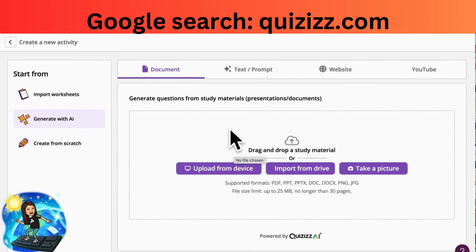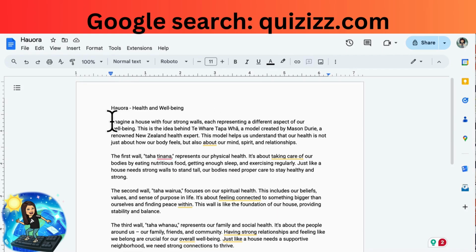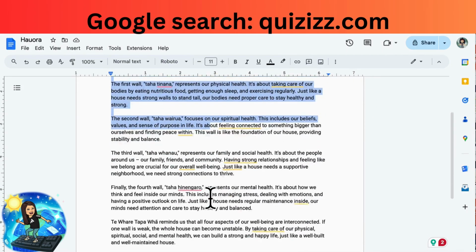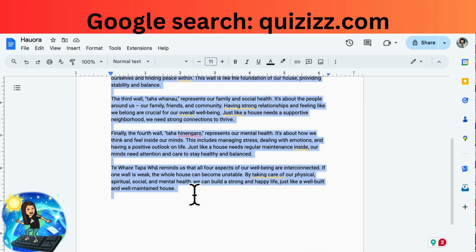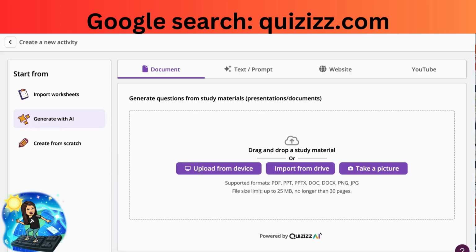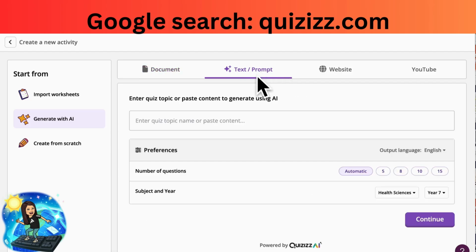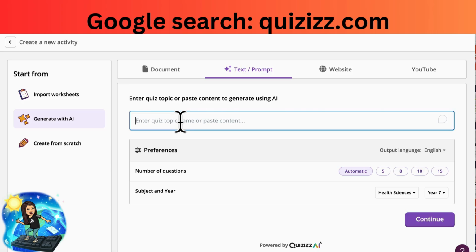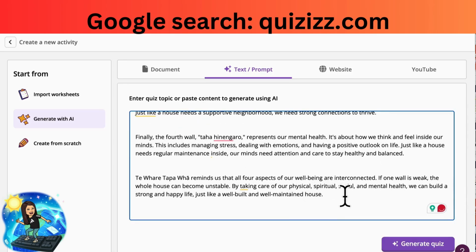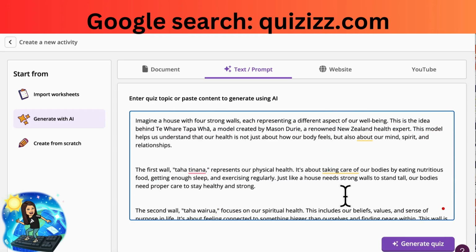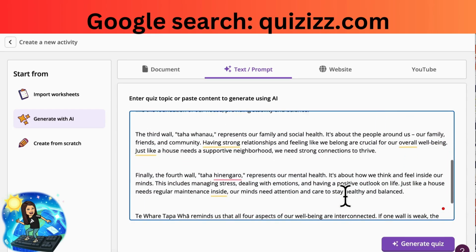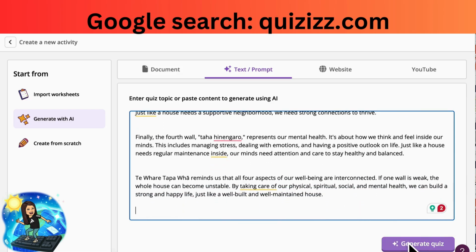I have 4 options here to select material from. I'm going to go back into Word Doc, a new tab, and select material needed around hauora. So copy and click text in the back of my dashboard and paste content here. I'm happy with that. You can add more information if you like. And generate quiz.